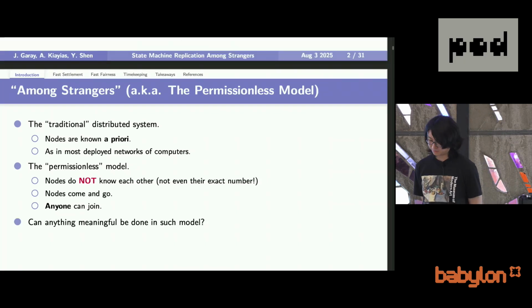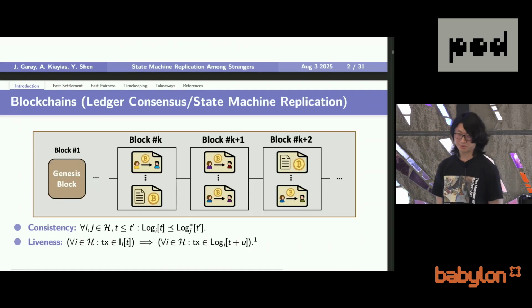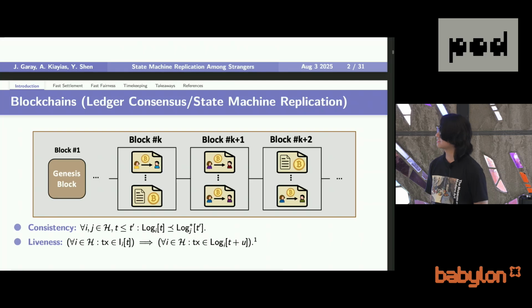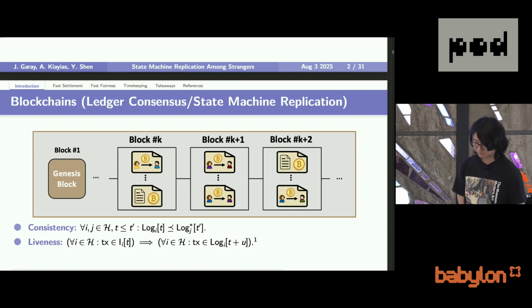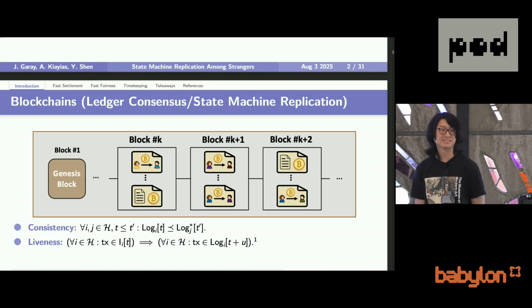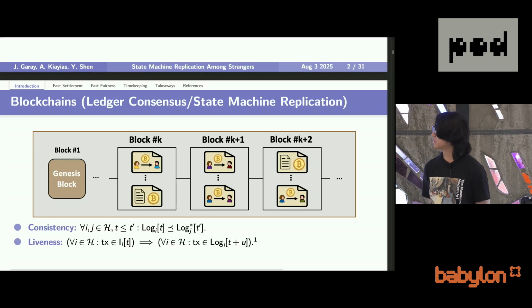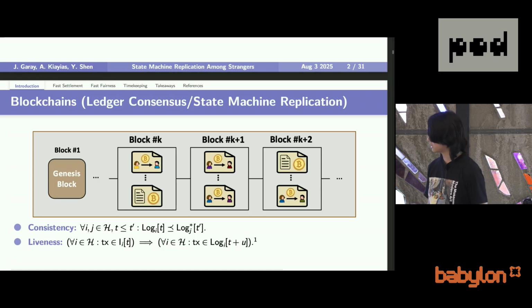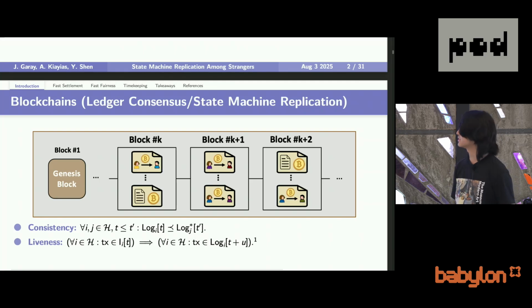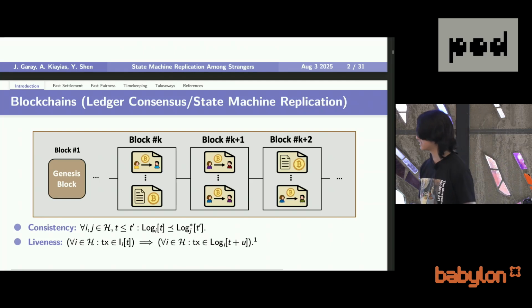The natural question is, is there anything that you can do in this permissionless model? We all know that Nakamoto created the Bitcoin blockchain, and thus the distributed transaction ledger in this permissionless setting. It is also known as ledger consensus, or a permissionless variant of state machine replication. It has two defining properties, namely consistency and liveness, which at a very high level require the honest transaction log to be a prefix of the other honest party's, and the system to process all valid incoming transactions in a timely manner.